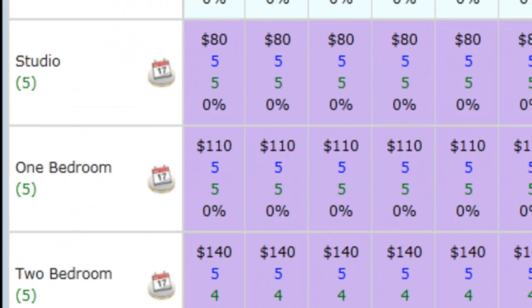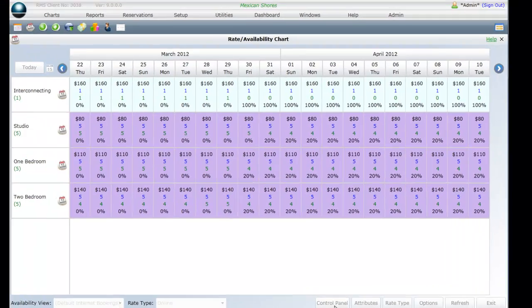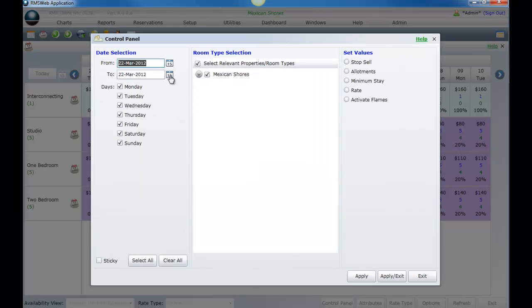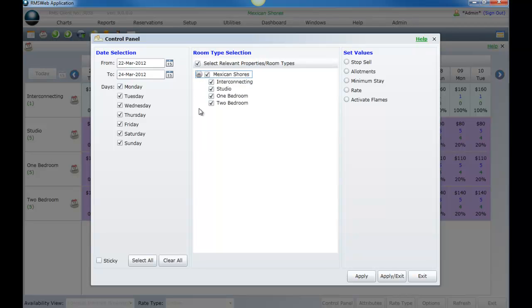Your chart currently shows your allotments as the figure in blue. To override these, click once on the button named Control Panel. Select the dates you wish to override the allotment for. Select the property and/or categories that you wish to affect. From the Values section, choose Allotments.